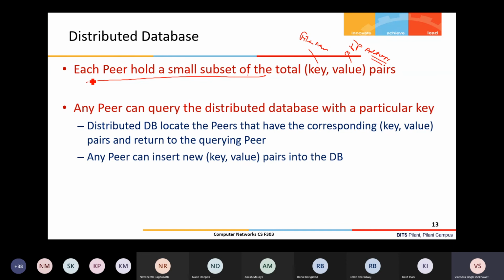Any peer can query the distributed database with a particular key. The distributed database locates the peers that have the corresponding key value pairs and returns them to the querying peer. And any peer can insert a new key in the distributed database. So this key value pair information is distributed among multiple peers.